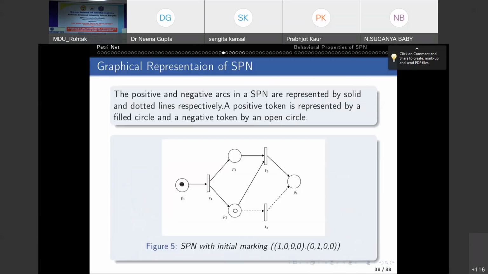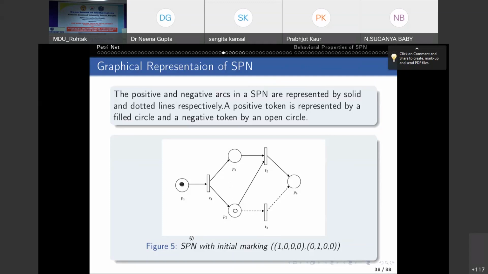This is the graphical representation of an SPN. SPN means sign Petri net. See, this is a Petri net. So it has 4 places and 3 transitions. Now the positive and negative arcs in an SPN are represented by solid and dotted lines. Solid line means positive arc and dotted line means negative arc. A positive token is represented by a filled circle, like in P1, and a negative token by an open circle, like in P2. This small token is an open circle, so it is a negative token.